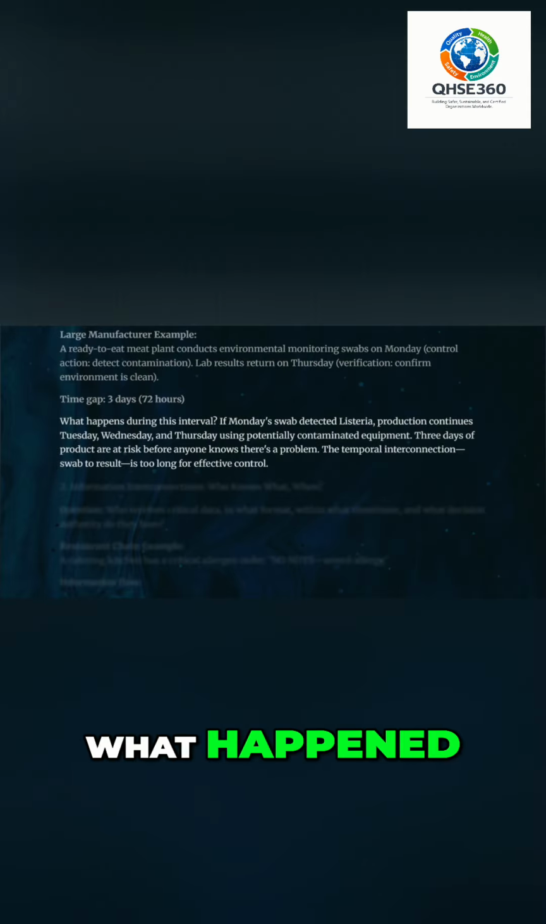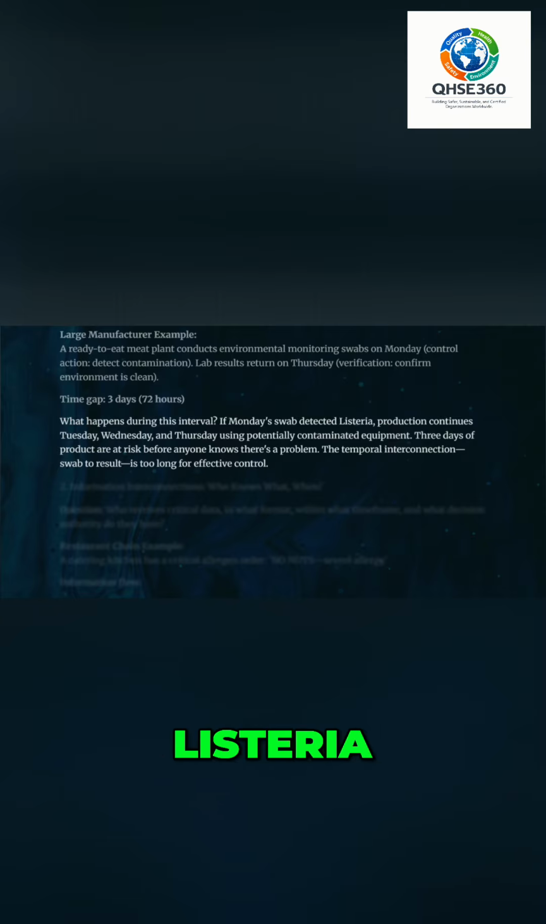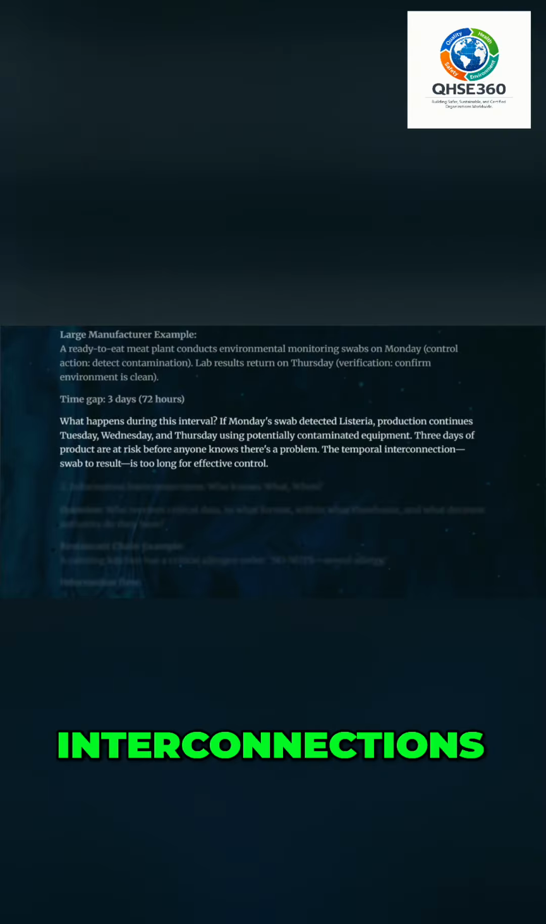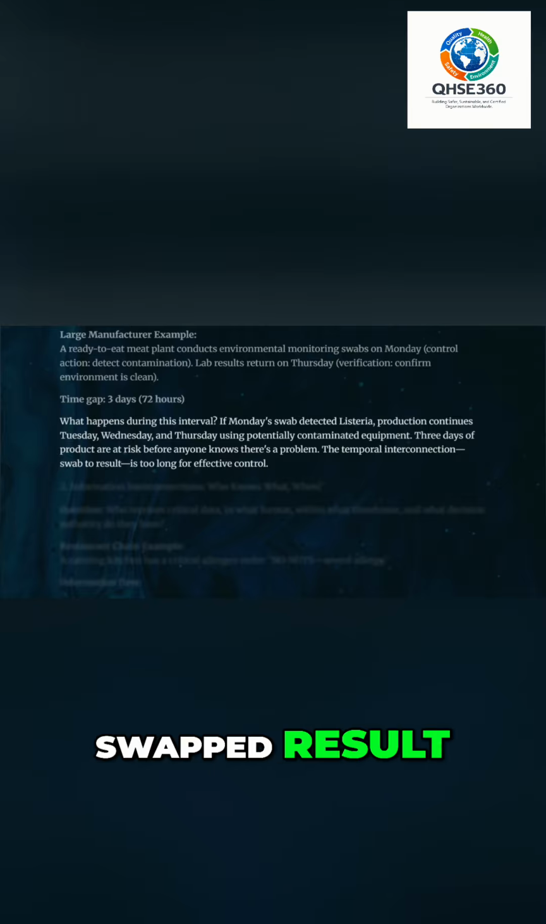Now, what happens during this interval? If Monday's swab detected Listeria, for example, that means production continued Tuesday, Wednesday, and Thursday using potentially contaminated equipment. Three days of products are at risk before anyone knows there is a problem. So the temporal interconnection here, swab to result, is too long for effective control.